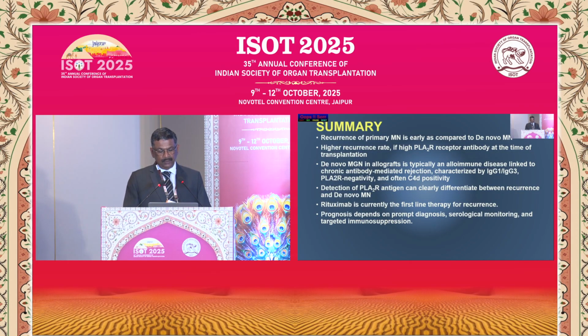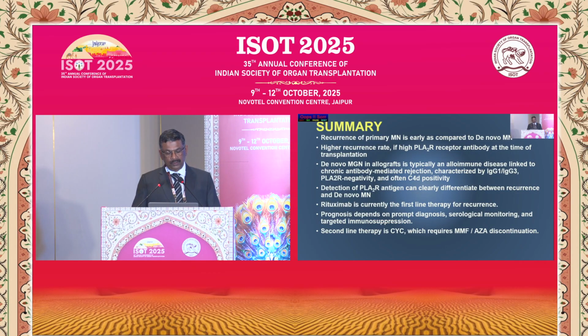Rituximab is currently the first-line therapy. Prognosis depends on prompt diagnosis, serological monitoring, and targeted immunosuppression. And second-line therapy is cyclophosphamide, which requires antimetabolite discontinuation.